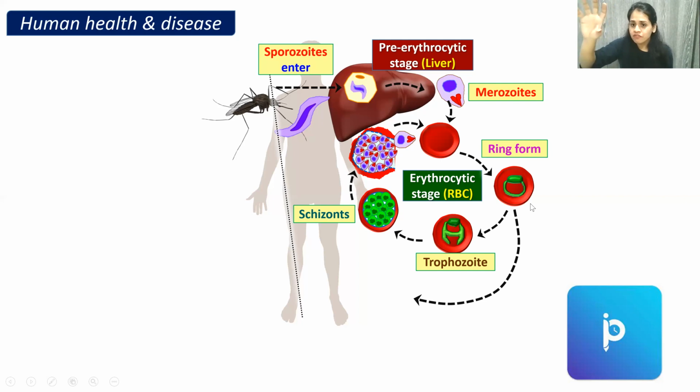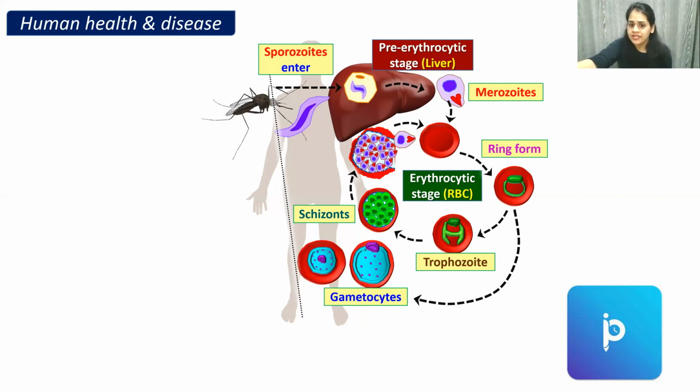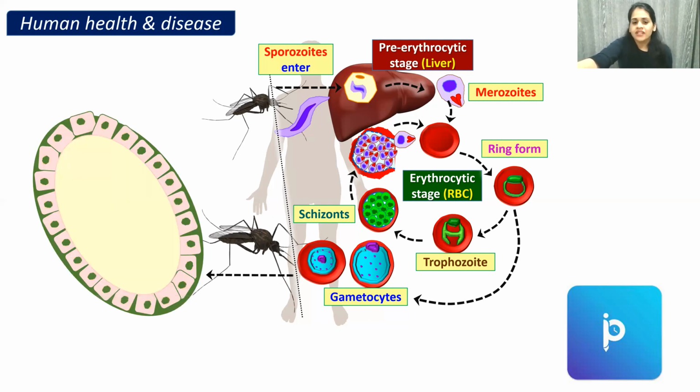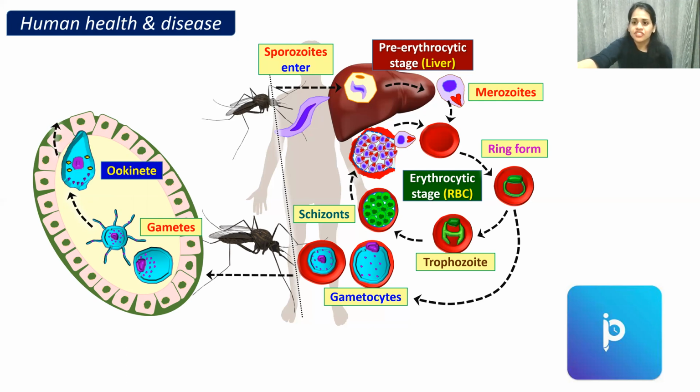Either from the ring form it's going to go into trophozoite, or it is going to form gametocytes. And when it forms gametocytes, the mosquito comes and takes those gametocytes into its body. When the gametocytes enter the mosquito gut, they differentiate into male and female gametes. When fused together, they form ookinete, which enters the gut lining and forms oocyst. So what is oocyst?